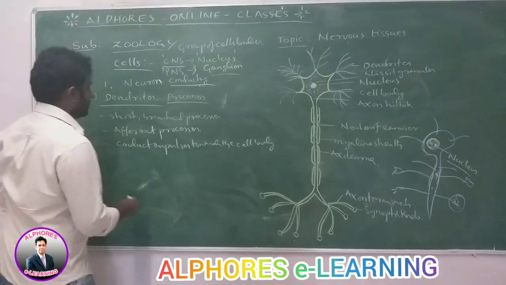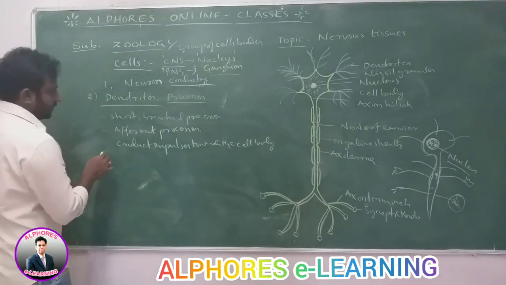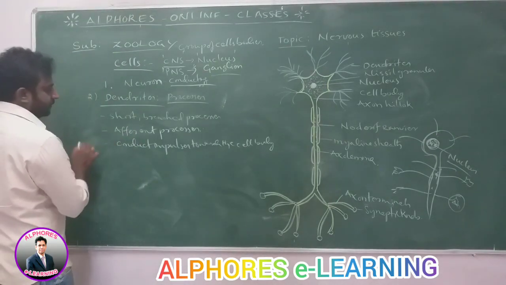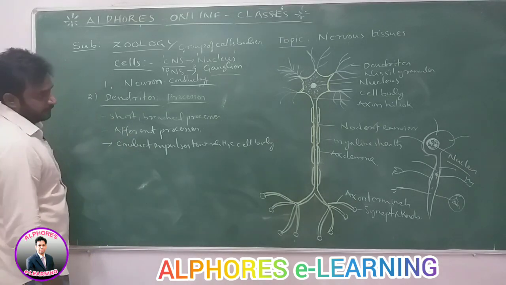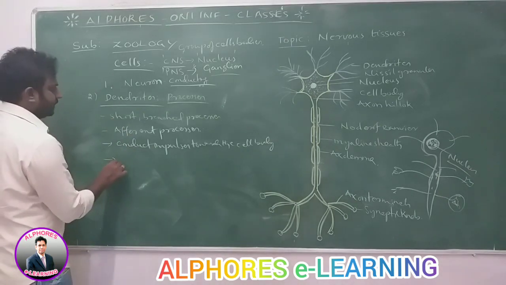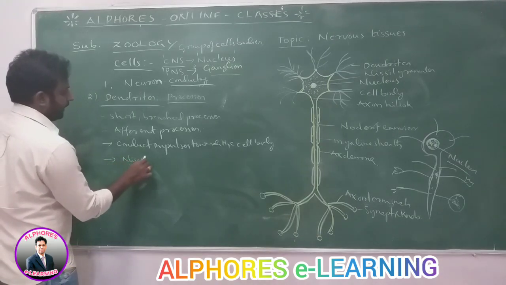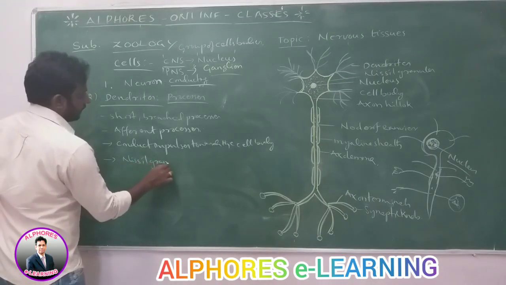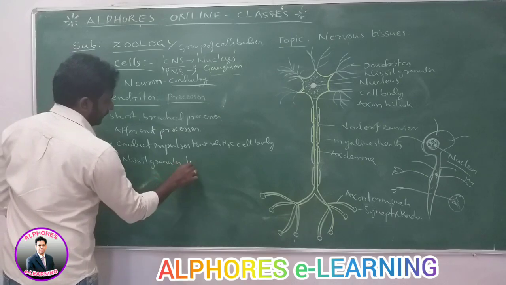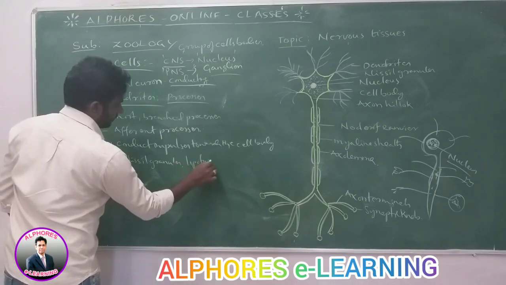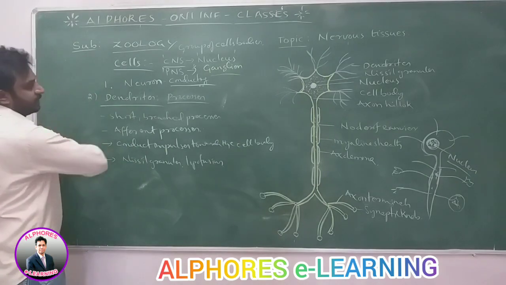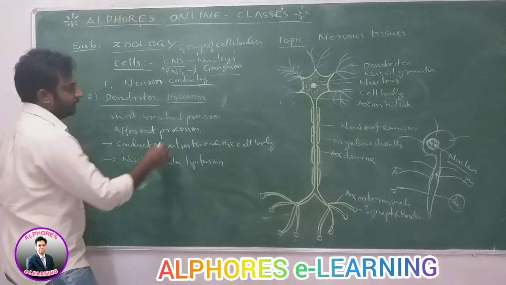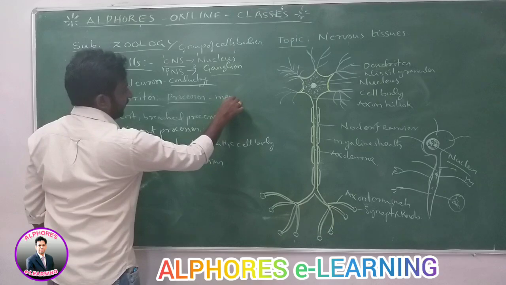That's why these are the afferent processes, short branched processes. They also contain Nissl granules and lipofuscins. Nissl granules and lipofuscins are also present in the dendrites.